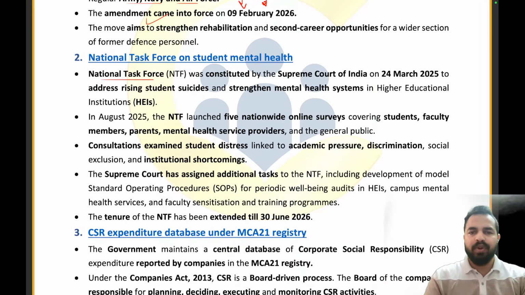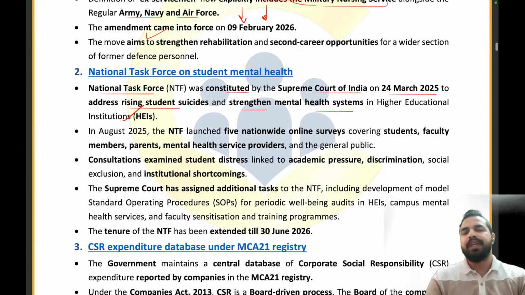The National Task Force was constituted by the Supreme Court of India on 24th March 2025 to address rising student suicides and strengthen the mental health systems in higher education institutions. My dear friends, so many times we see students committing suicide in higher education institutions. And now this has become a cause of concern for the courts as well: why exactly is it happening, why are the students under so much mental pressure, why are they taking this extreme step of ending their lives, while they should have lived a dignified life?